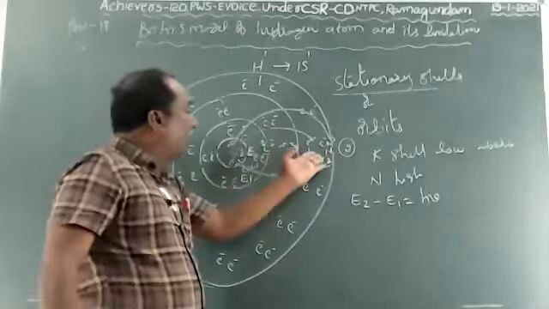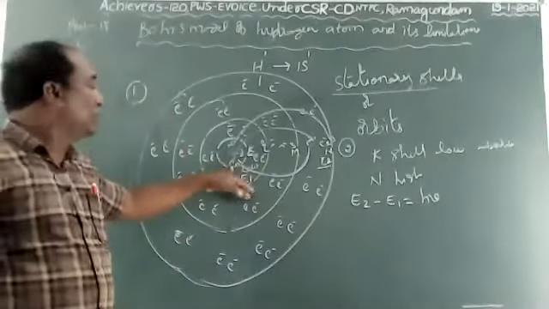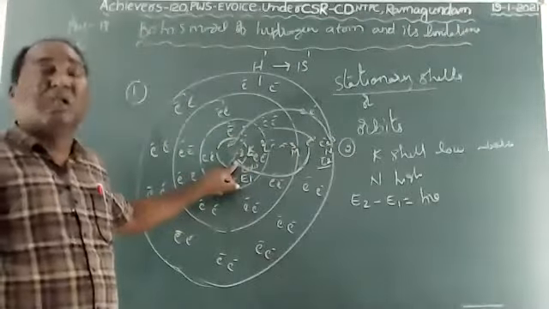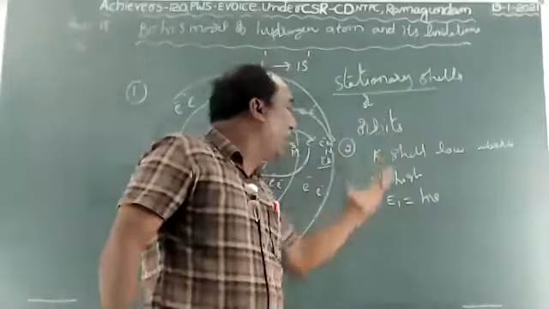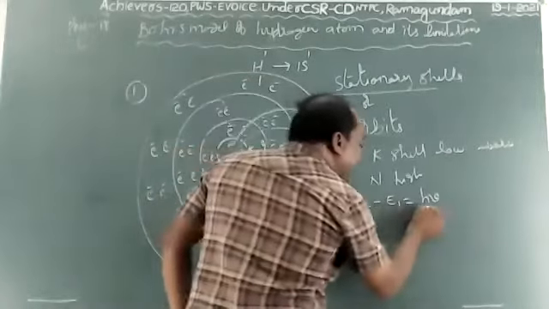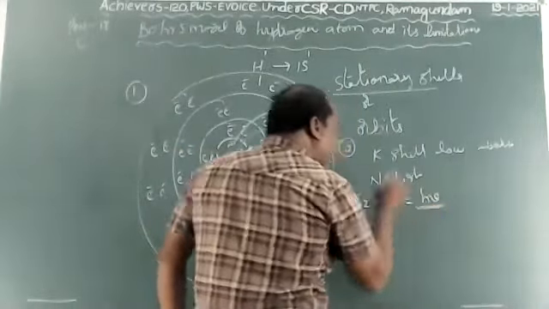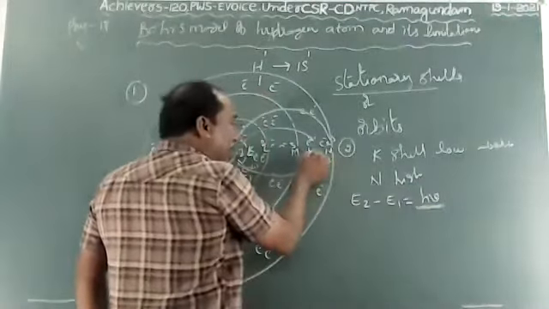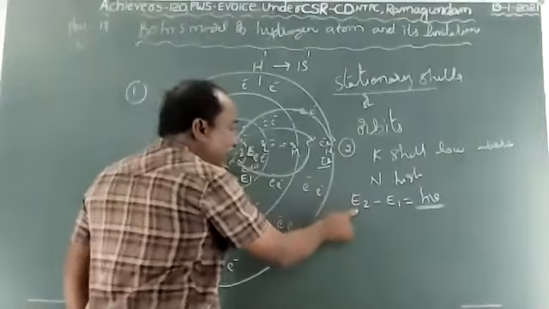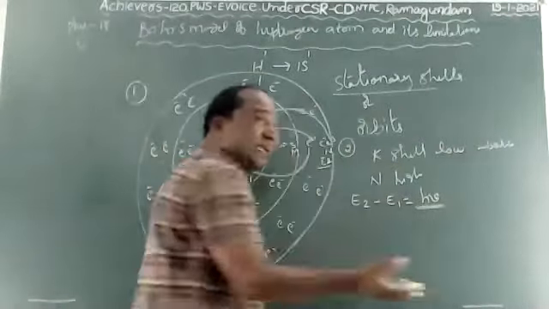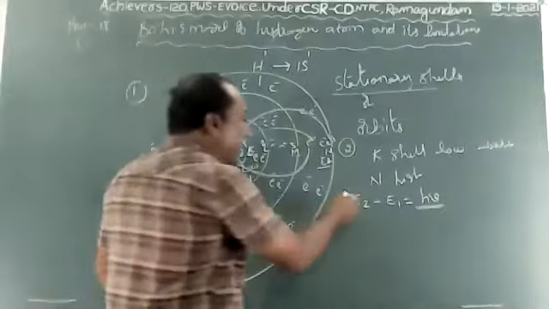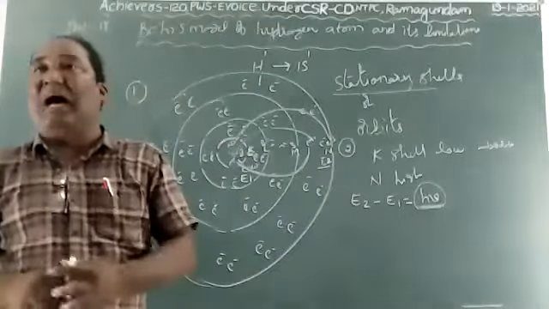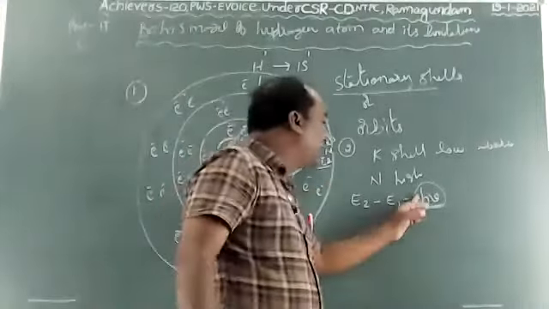When the electron jumps from high energy shell to low energy shell, it loses some amount of energy. Whatever it may be, the energy absorbed or lost is emitted as radiation. That means E2 minus E1 equals h nu. The losing or gaining of energy equals h nu.